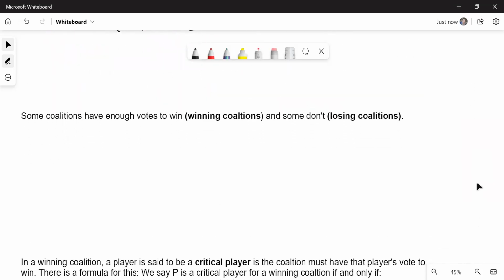Some coalitions have enough votes to win. Those are called winning coalitions, and some don't. Those are called losing coalitions. Let me give you an example. Let's say we have a voting system where the quota is 10, and player 1 has a weight of 4, player 2 has 3, player 3 also has 3, then we have 2, 1, and 1. Well, there are no dictators, of course.